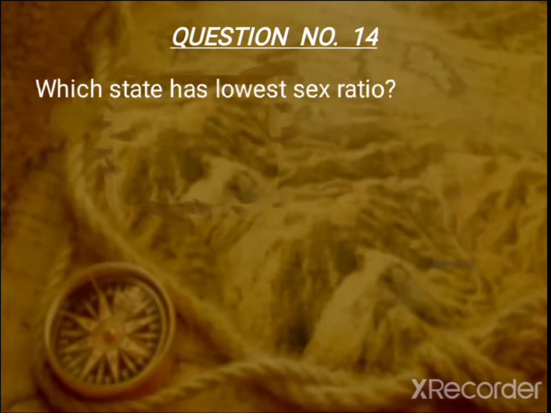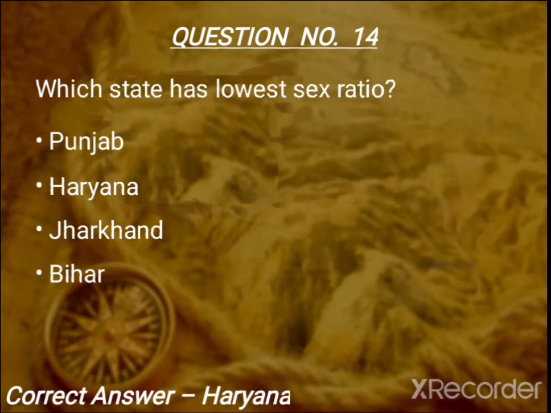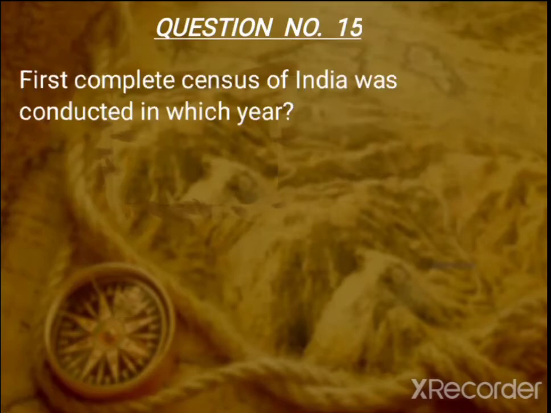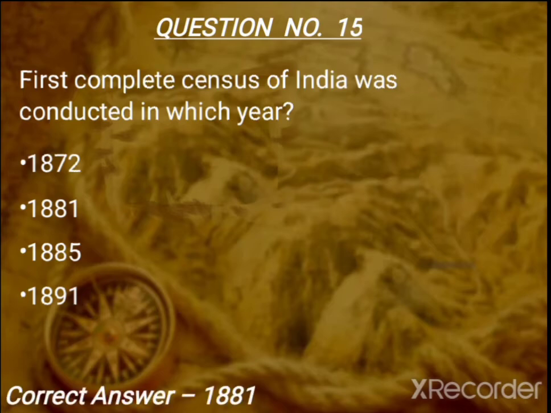Question number 14. Which state has lowest sex ratio? We all know the answer is Haryana. Question number 15. First complete census of India was conducted in which year? 1872, 1881, 1885, 1891. Correct answer is 1881.